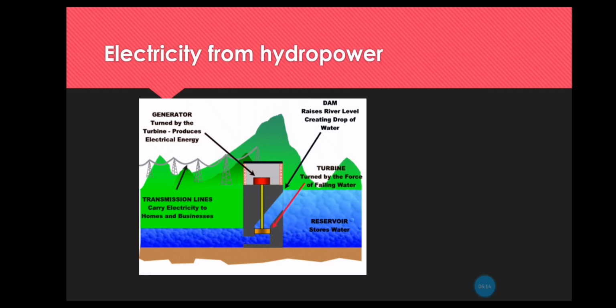The water will be raised at a certain level from this river, and I will have the generator that will be turned by the turbine, and it will produce electrical energy, and then I have the transmission lines that will carry electricity to homes and businesses. This is another way of changing energy to get electricity.